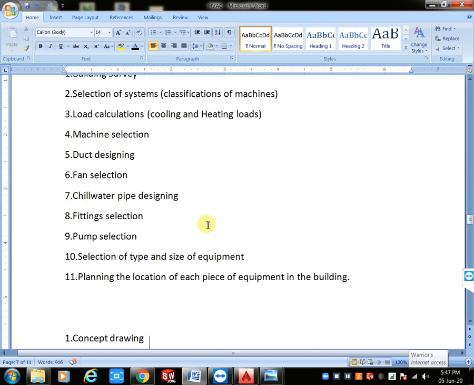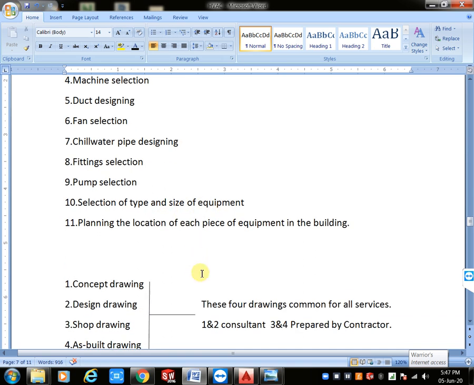Next, planning the location of each piece, means where you want to place your service equipment of the building. For example, between ceiling and slab we have 3 services. Overall we will maintain 3 services. What are those services? Plumbing service, firefighting service, HVAC service, and electrical cable tray services also. First where you can place HVAC, and where you can place electrical, next one is HVAC, next one is plumbing. Definitely you want to mention that in the building also.